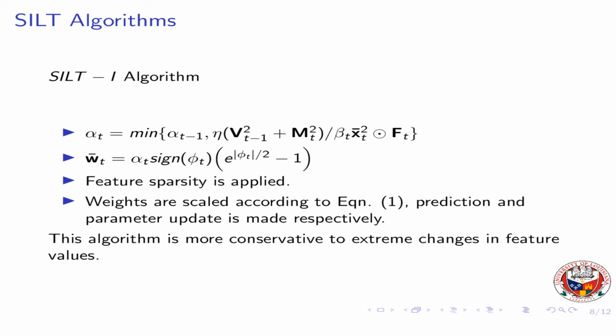Then we apply a sparsity method to prune out insignificant features from it. Then weights are scaled according to equation 1 shown in the previous slide. Prediction and parameter update are made respectively. This algorithm shows conservative behavior to extreme changes in the feature values, as its learning rate depends on the maximum value and the current feature value.